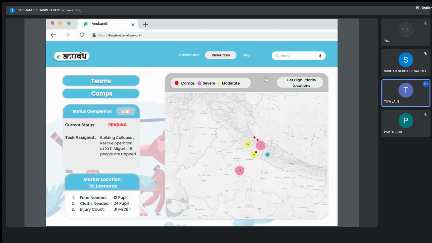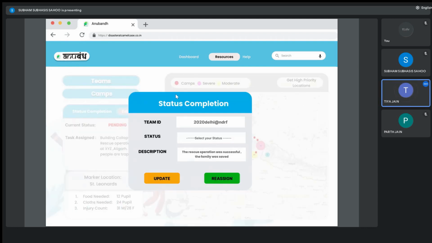Next page. We also have a detailed highlights for all camps in the left bottom that once you click a particular camp's red marker, all the information regarding that marker location is shown, and this is the resource tab where all the information regarding the NDRF team is present. The nearby camps are marked as red and the distribution of tasks is also done from this feature. Once an assigned task is completed, a particular NDRF team needs to fill the status completion section so that a new task can be assigned to them.